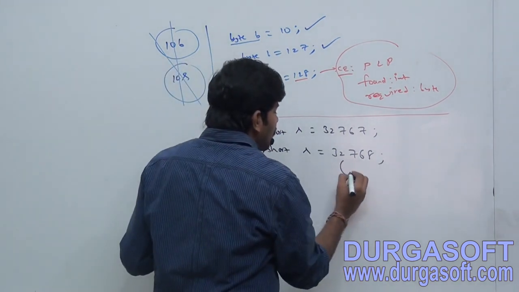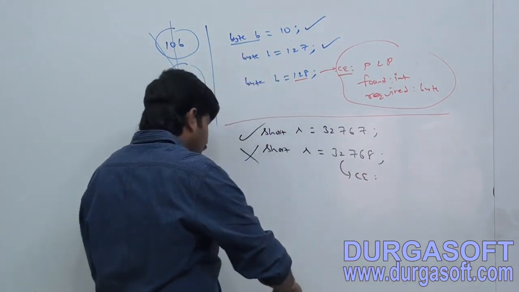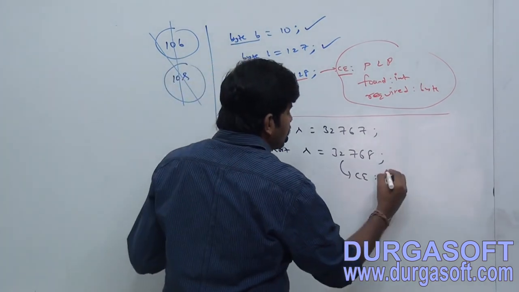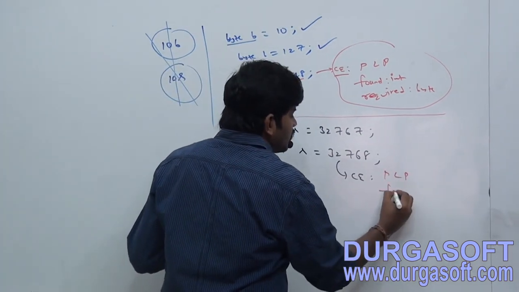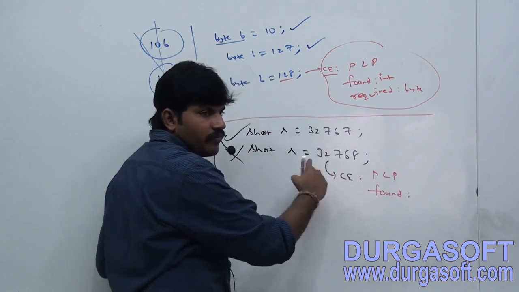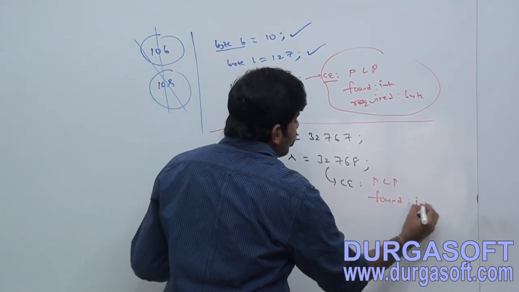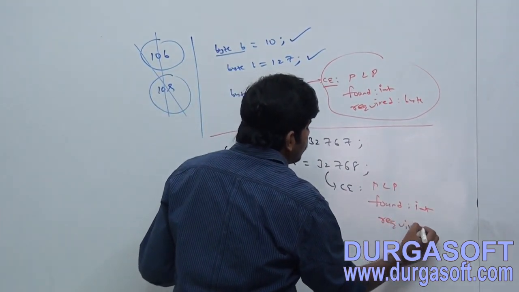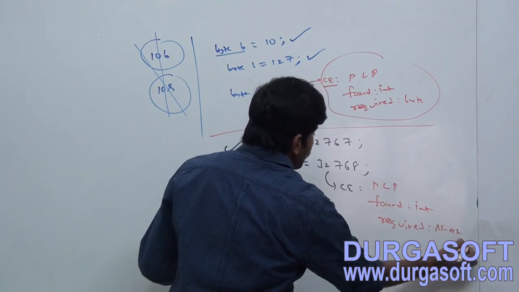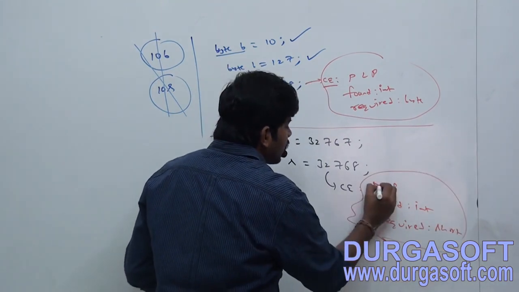Do you know what compile error we will get? Possible loss of precision. Found int, because by default it is int. Required short. Found int, required short, like a compile error.